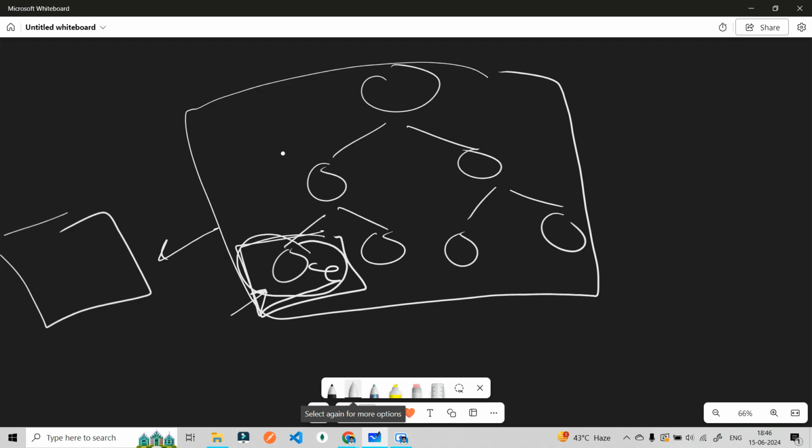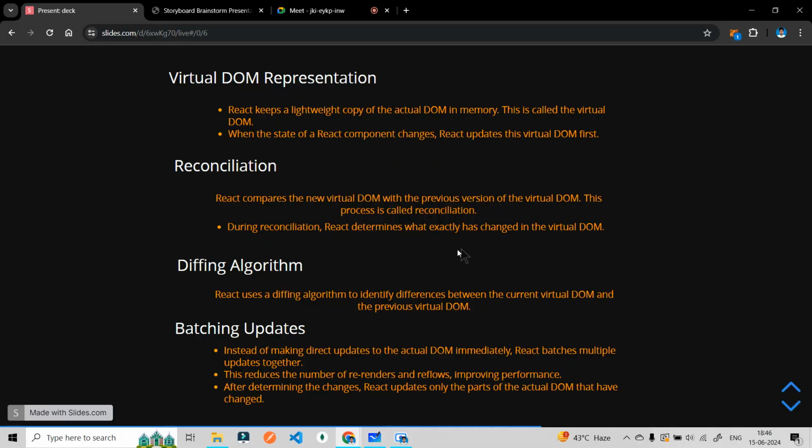Okay, so in simple terms, it is telling us that now I don't have to re-render this whole thing again. I will change this, and only this particular node re-renders instead of re-rendering our whole DOM again. So after determining the changes, React updates only the part of the actual DOM that has changed. Okay, this is what batching updates do. But the most important concepts are these two things: reconciliation and the diffing algorithm.